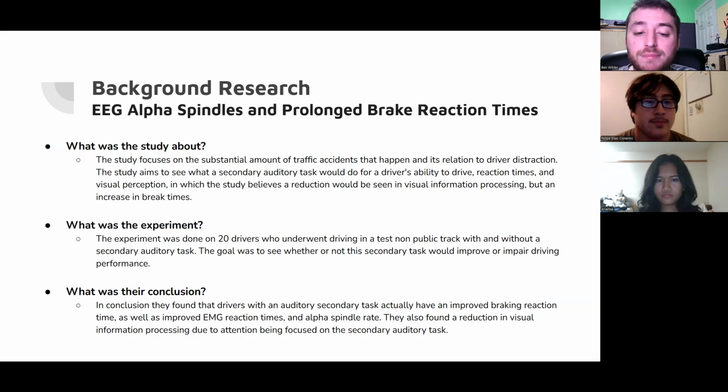So what was the experiment? The experiment was done on 20 drivers who underwent driving in a test non-public track with and without a secondary auditory task. The goal was to see whether or not this secondary task would improve or impair driving performance. So what was their conclusion? In conclusion, they found that drivers with an auditory secondary task actually had an improved braking reaction time, as well as improved EMG reaction time and alpha spindle rate. They also found a reduction in visual information processing due to attention being focused on the secondary auditory task.